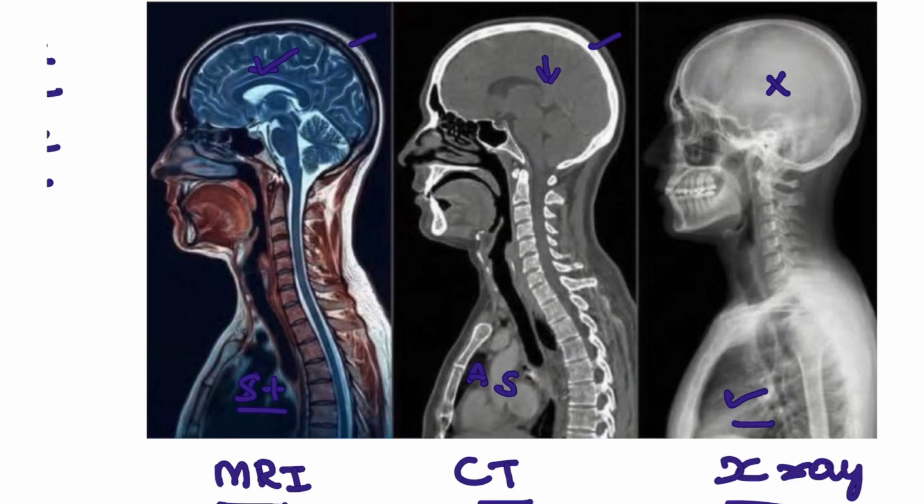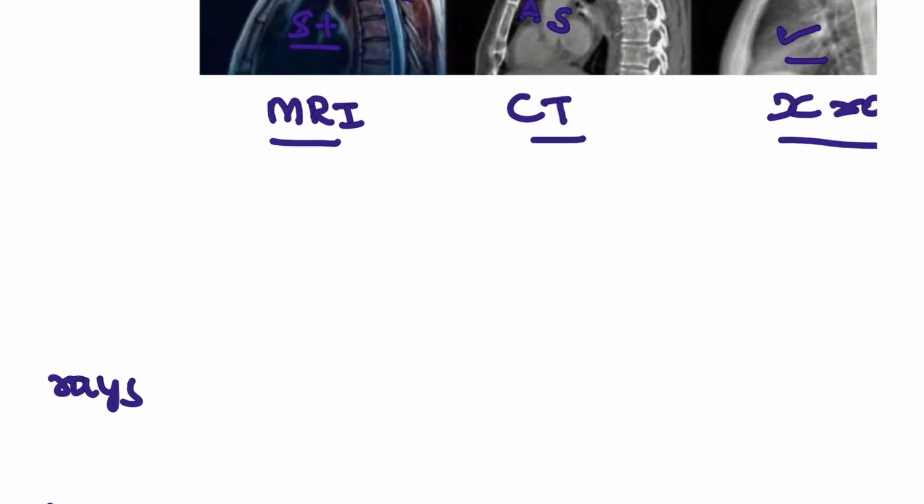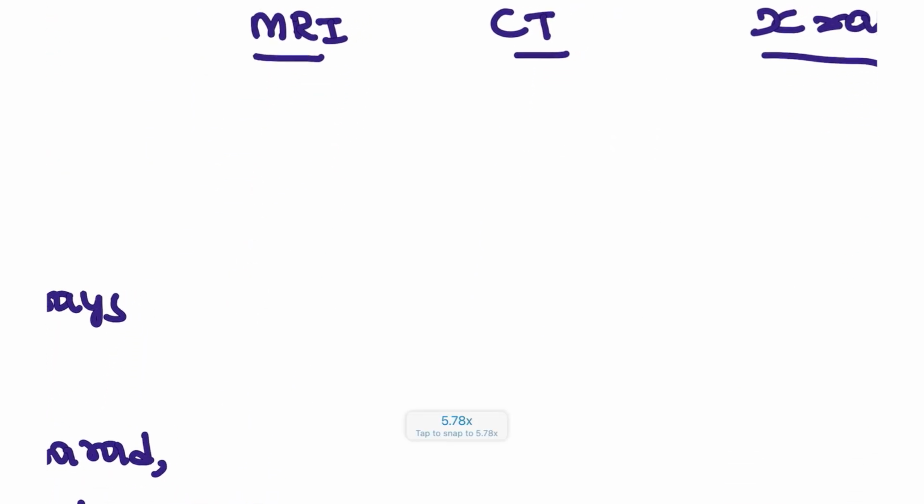So this is how we are going to differentiate. Here only the bones are visible, here bones and also the spinal cord are visible, and here the peripheral nerves are also visible. So the higher the scan, the higher the resolution, and the more we can visualize the underlying pathology in these different types.